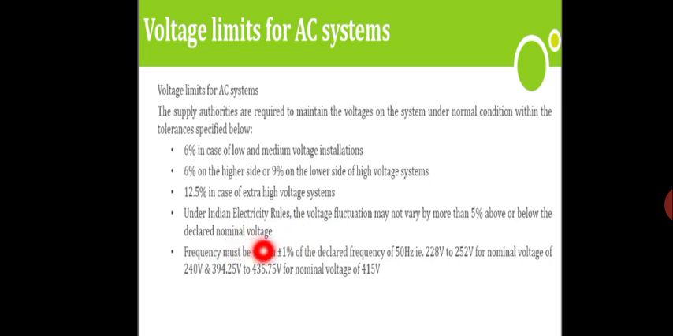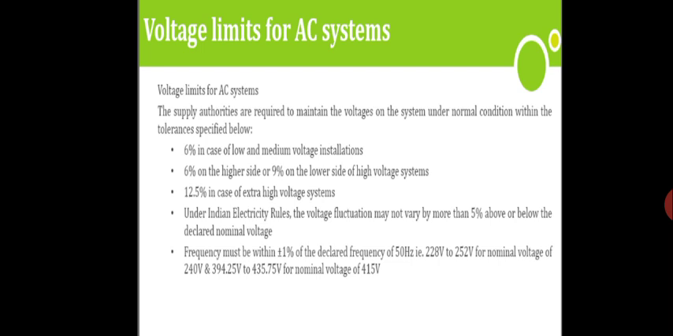Frequency must be within plus or minus 1% of the declared frequency of 50 Hz. 228 to 252 volt is for the nominal voltage of 240 volt, and 394.25 to 435.75 for 415 volt. So if you take 5% of 415 volt, minus 5% you will be getting 394.25, plus 5% you will be getting 435.75.